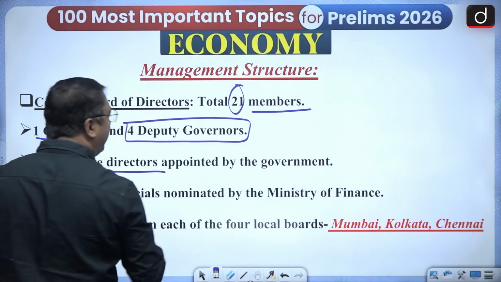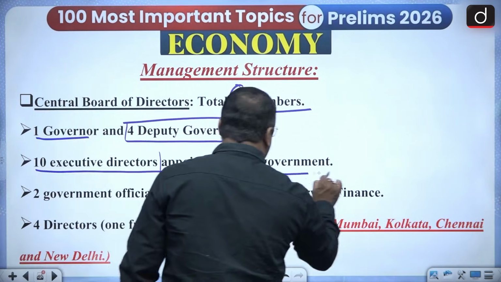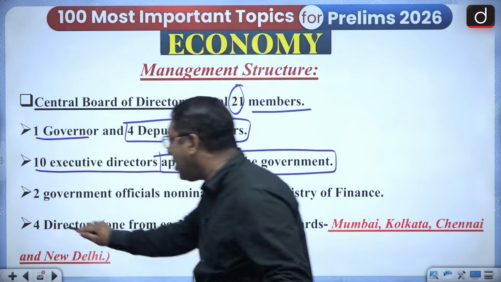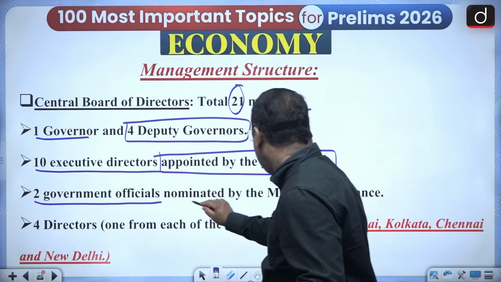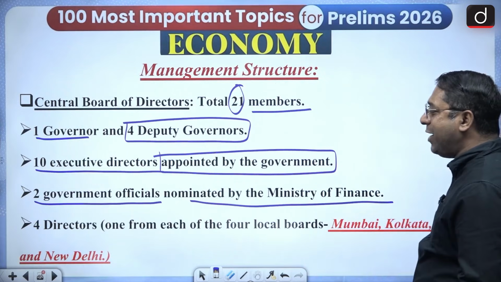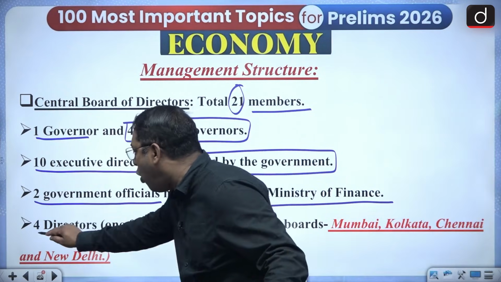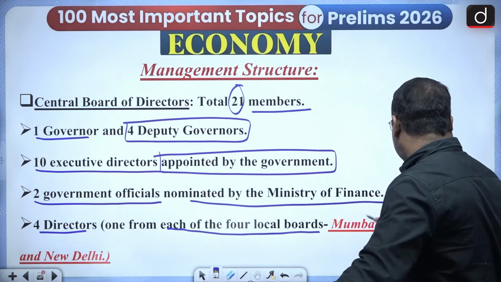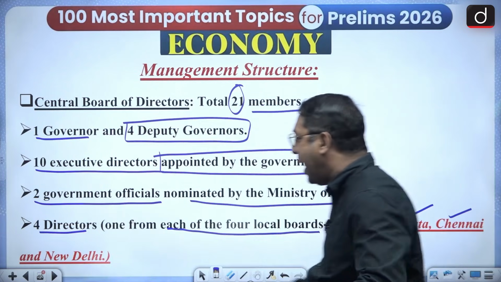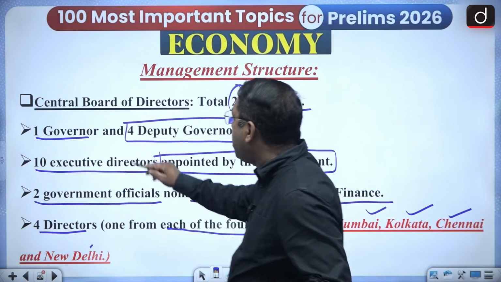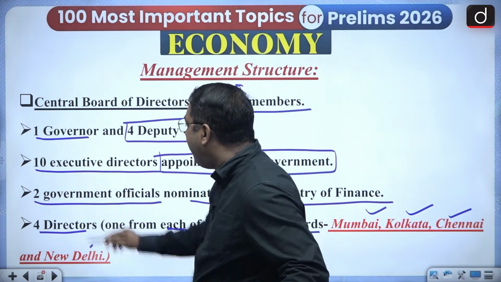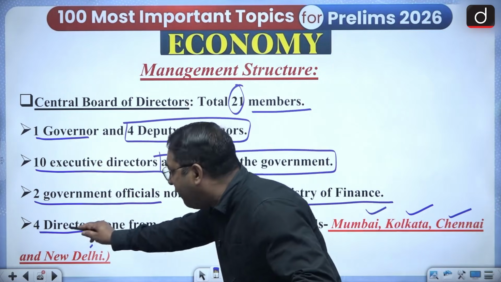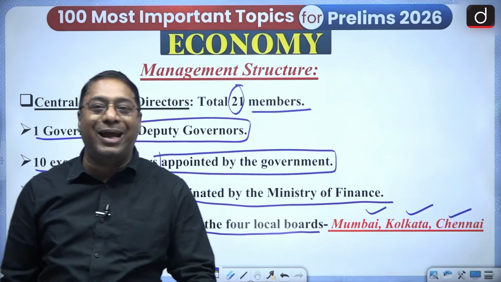10 executive directors, appointed by the central government, and there are 2 government officials nominated by the Ministry of Finance, and there are 4 directors, one each from the 4 local boards, that is Mumbai, Kolkata, Chennai and New Delhi. So how much? 4 plus 1, 5, 5 plus 10, 15, 16, 17, and 17 and 4 comes to 21.